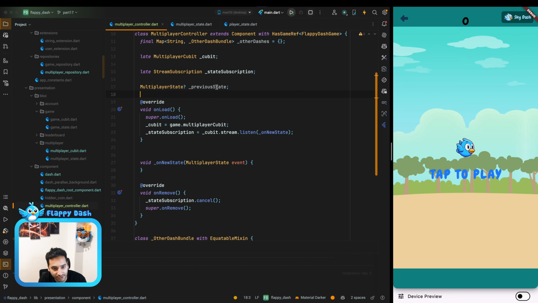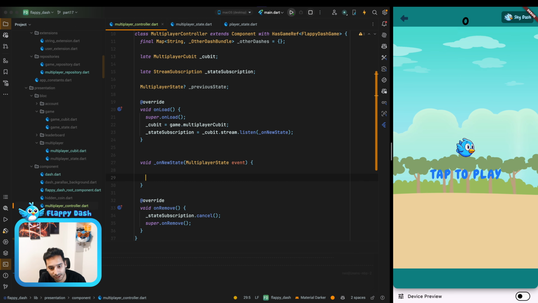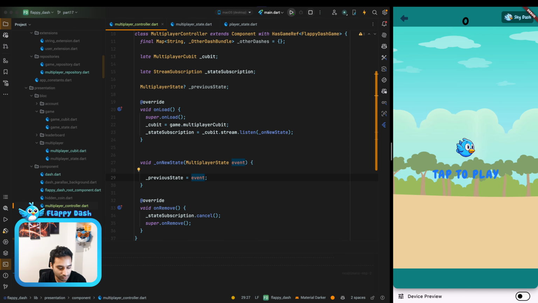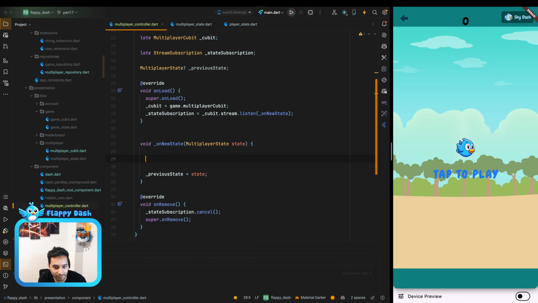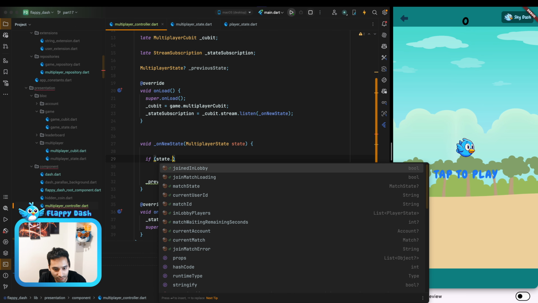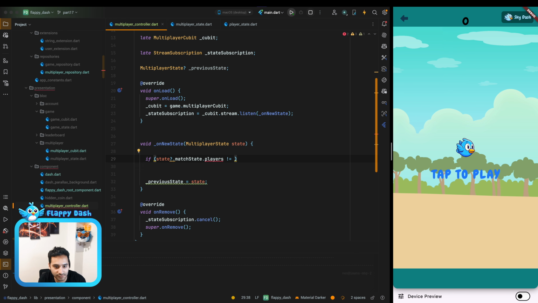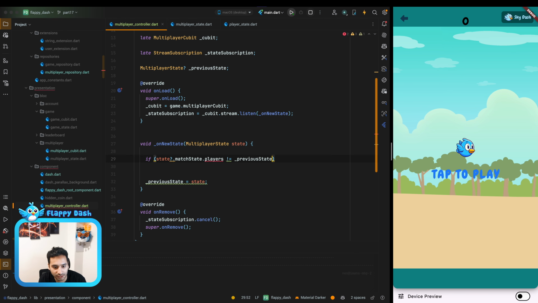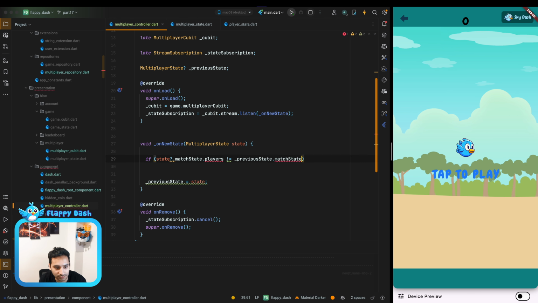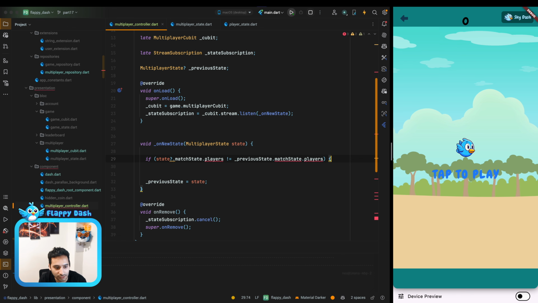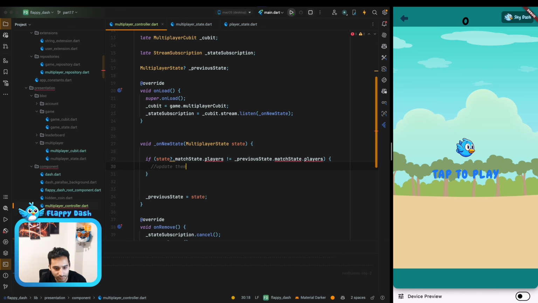And whenever we have a new state, we are going to update it, and let's rename it to state because it is not event. And now we can say if state.match.state.players is not equals with the previous state.match.state.players, let's update them.